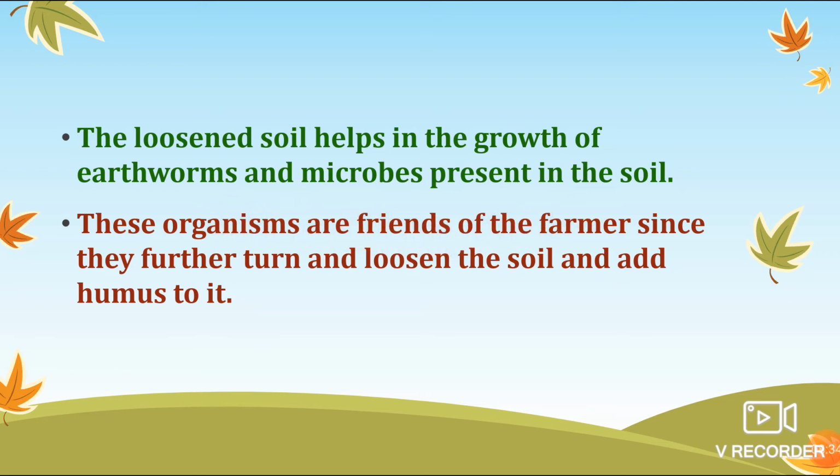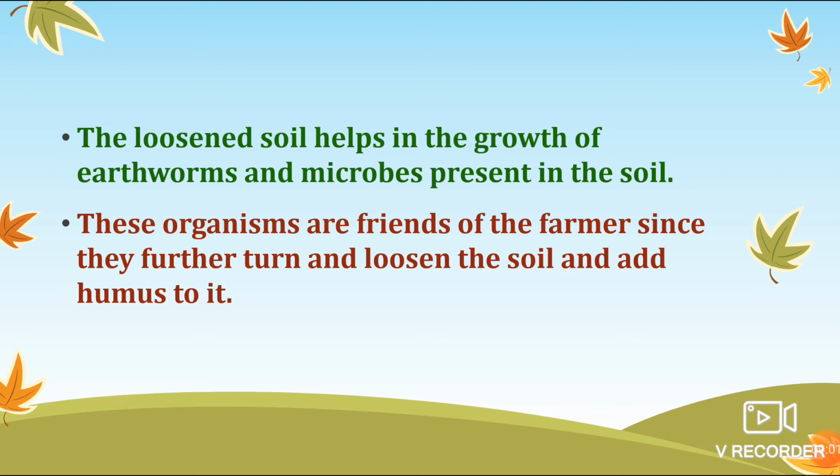You know, there are many microbes which are very helpful for the plants, and they work as a nitrogen fixing agent. Sometimes they are able to dissolve or break down minerals, and those minerals become available to the plant.